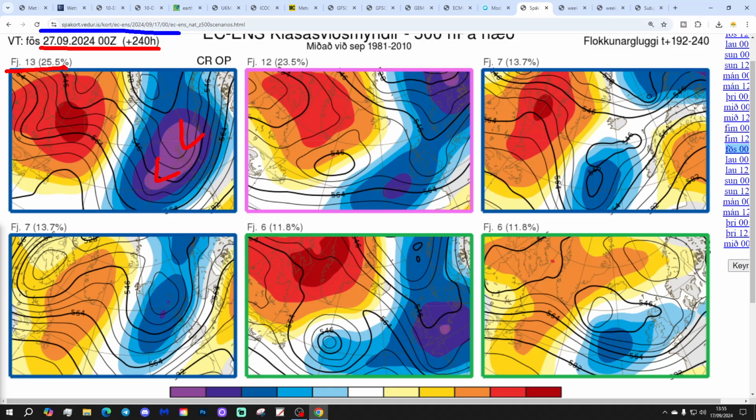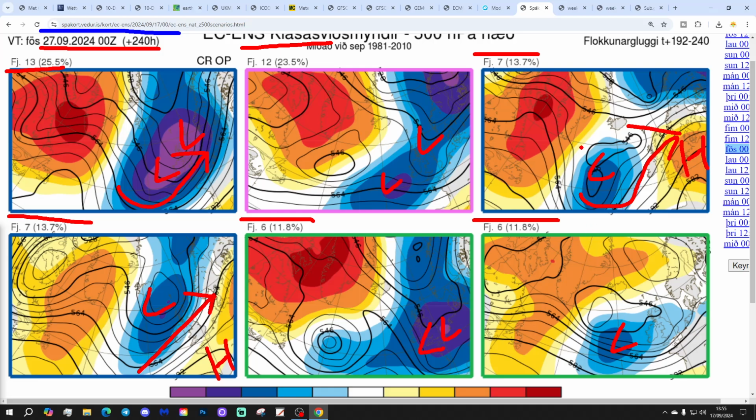We've got 13 members of the ECM Ensemble looking wet and windy around day 10 with low pressure dominating the weather. 12, again, low pressure coming in from off the Atlantic, but 7 with a ridge just to the east. Low pressure out to the west, probably breaking down that little ridge there. Another 7 with low pressure between Scotland and Iceland, a ridge down towards France. That looks rather westerly. We've got 6 with deep low pressure right over the top of the country, and another 6 with low pressure just out to western UK and Ireland. Really, all options are looking unsettled.